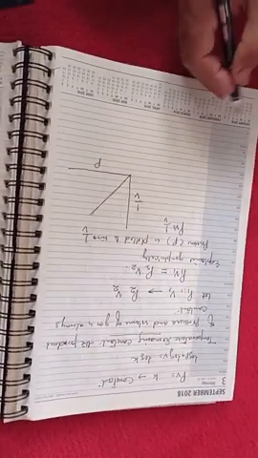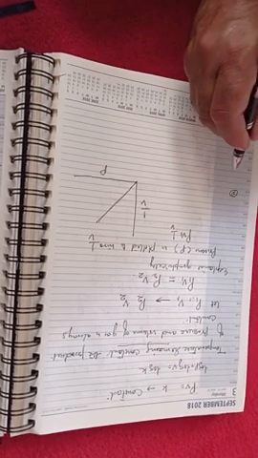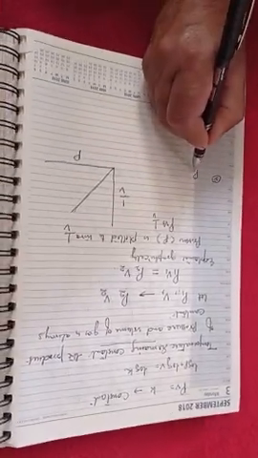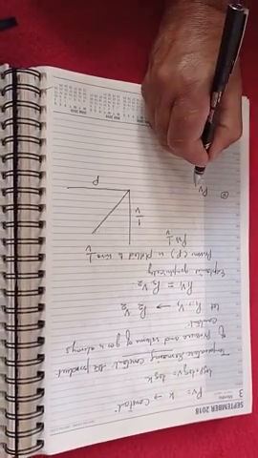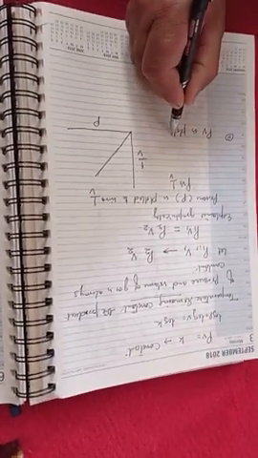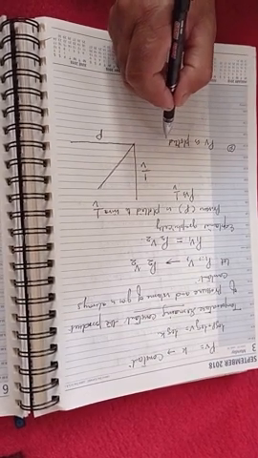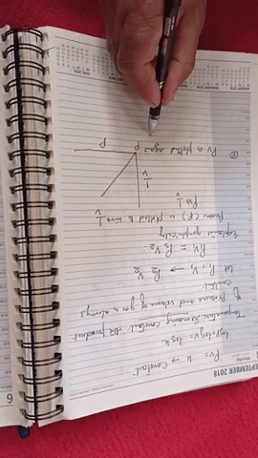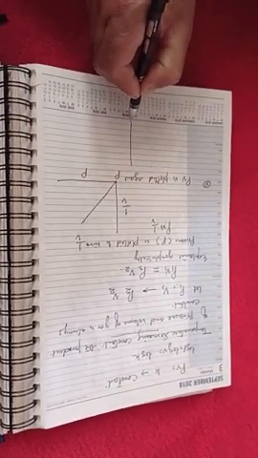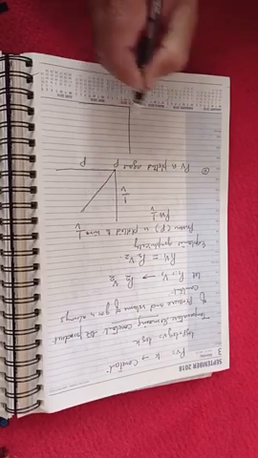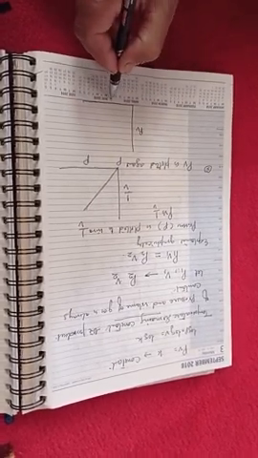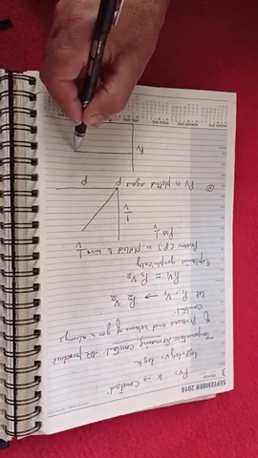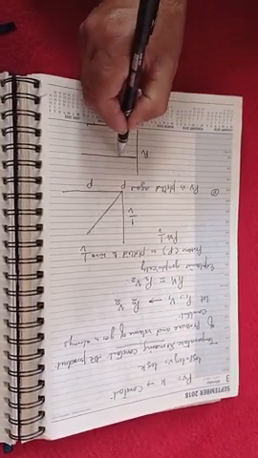Now, number second, if the product of pressure and volume, PV, is plotted against pressure, the graph obtained is a straight line parallel to the x-axis, which states that PV is constant.